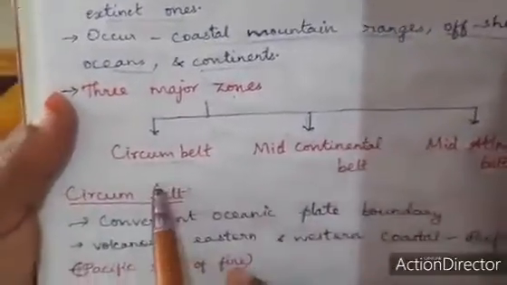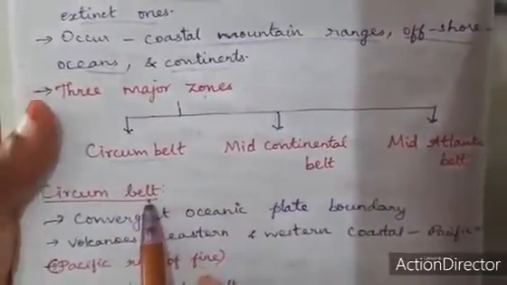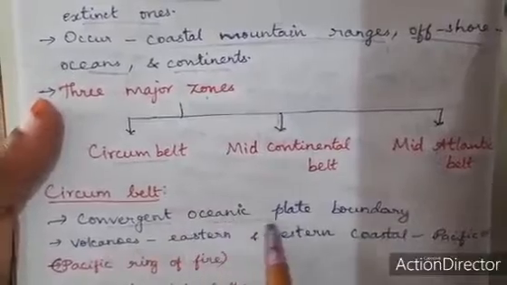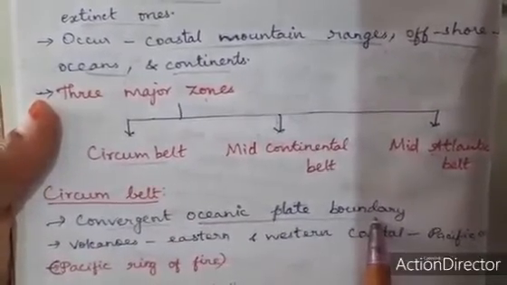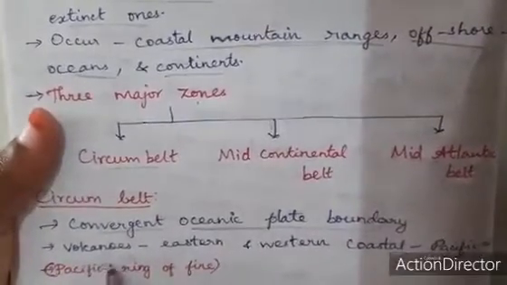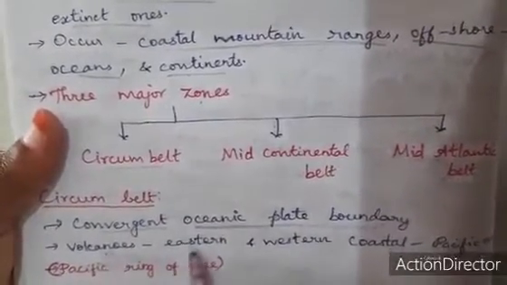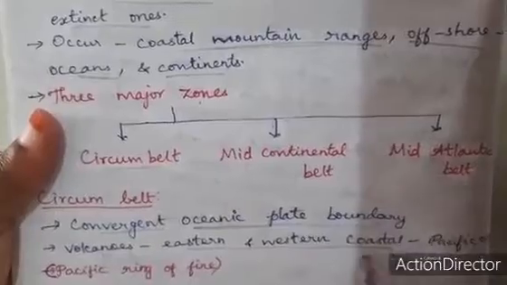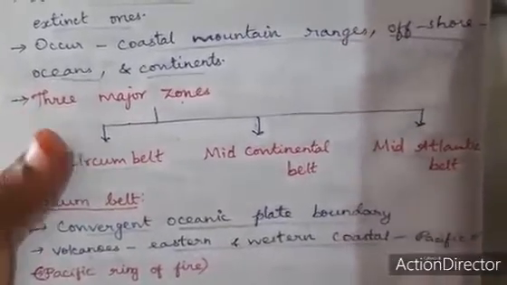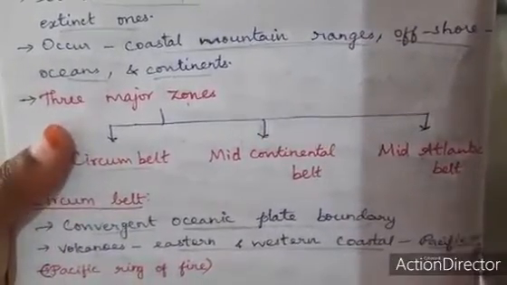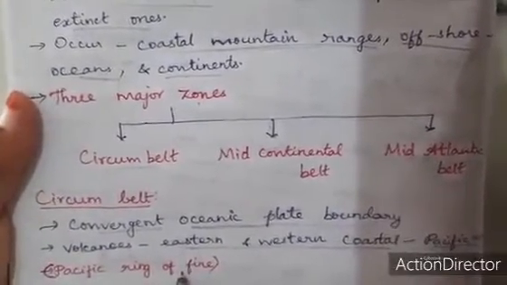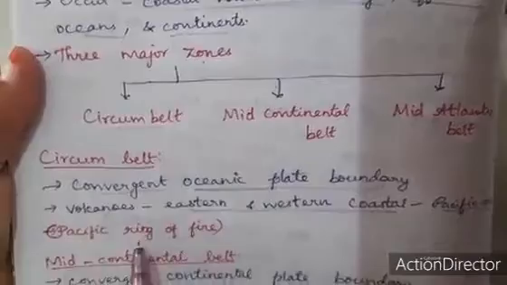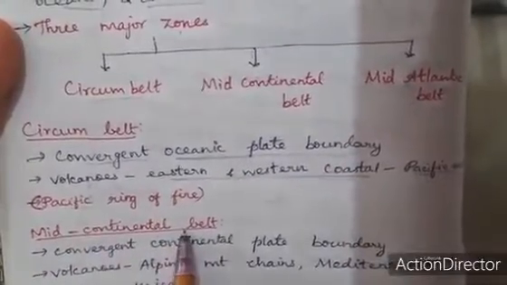First comes the circum-Pacific belt. It is a convergent oceanic plate boundary. Here volcanoes occur in the eastern and western coastal areas and also in the Pacific Ocean, so it is called the Pacific Ring of Fire. Understand?